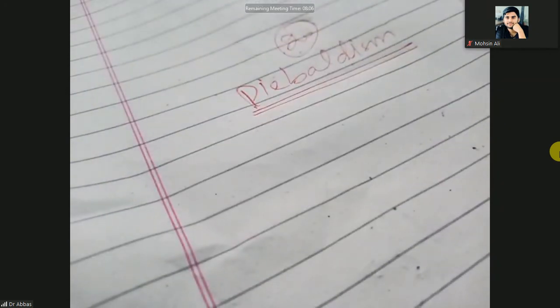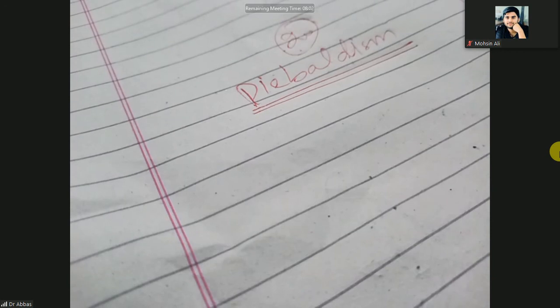Second, another condition of hypopigmentation is piebaldism. Okay, page number 20, I think. Yes, page number 20 is piebaldism. So what is this piebaldism?